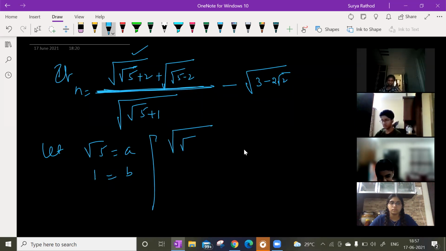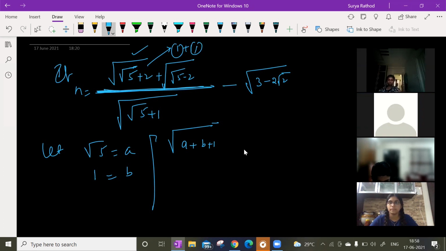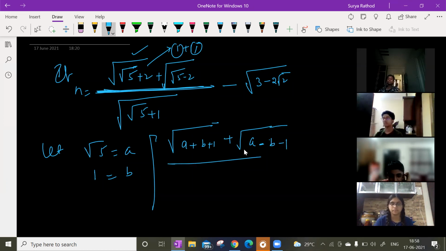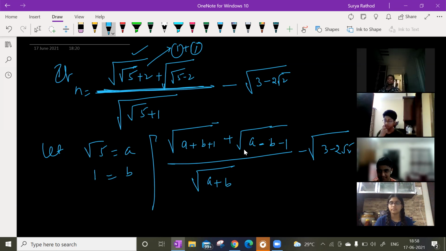Now can I write root 1 7? Can I write now a plus b plus 1 here? Why? Because I'm writing 2 as 1 plus 1. So in place of 1, I'm writing b, and this 1 as it is. Plus a minus b minus 1, divided by root a plus b minus root 3 minus 2 root 2. Clear? Now how can I make it after this?